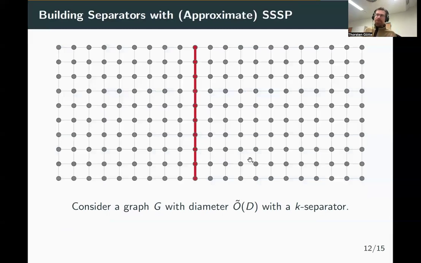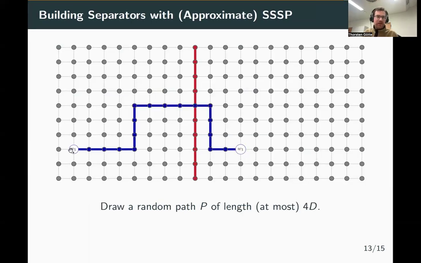So the idea is the following. We consider a k-path separable graph with a bounded diameter of O tilde of d. In this example here, we have a grid graph, which is one-path separable, namely, it is separable by this red path here. The algorithm does not know this path. What we now do is we pick two nodes in distance O of d independently and uniformly at random and sample the path between them. So we pick a node v1, a node w1 in distance d, and pick the path in between them.